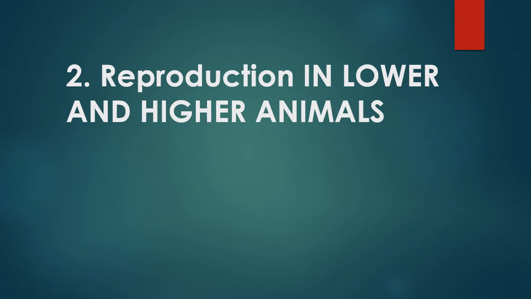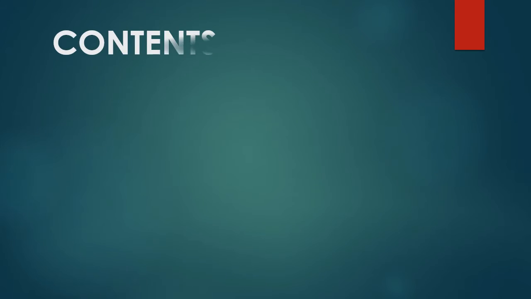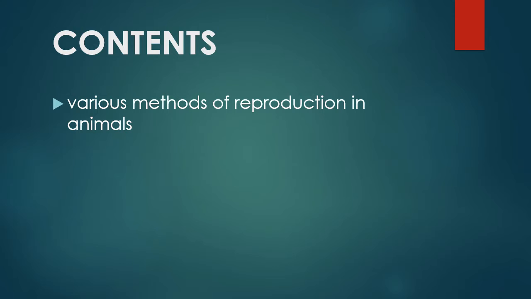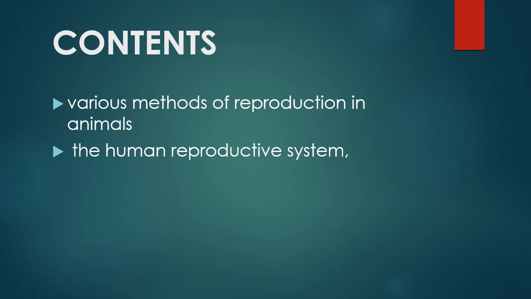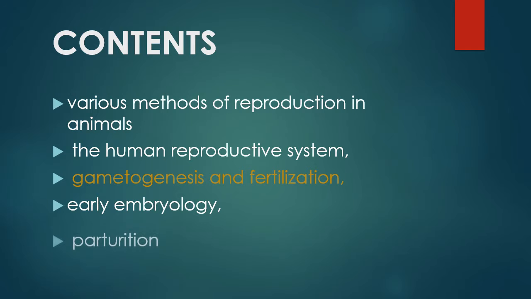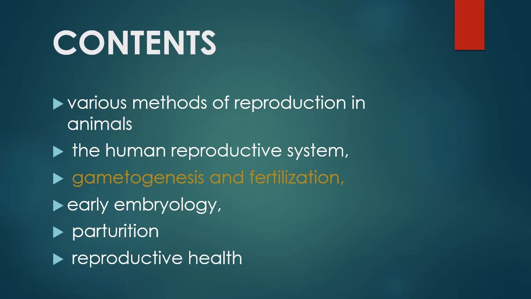The second chapter of Unit 1 is Reproduction in Lower and Higher Animals. Contents of the chapter are various methods of reproduction in animals, the human reproductive system, gametogenesis and fertilization, early embryology, parturition, and reproductive health.